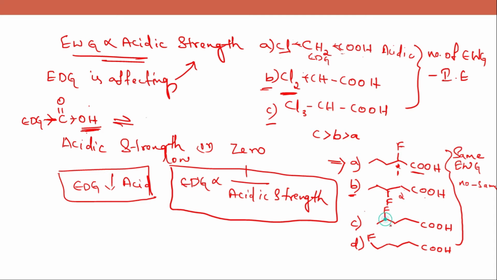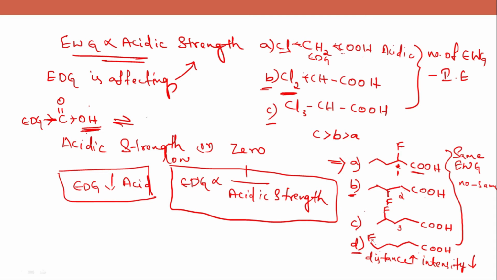And here you can see 1, 2, 3 carbon atoms between fluorine and carboxylic acid, where fluorine is a minus I group, an electron withdrawing group. And in option D, there are 4 carbon atoms between fluorine and carboxylic acid. So the distance is greater in option D, and when the distance is greater, the intensity would be low.